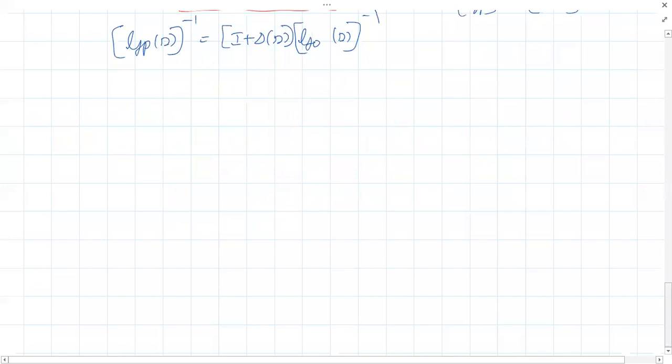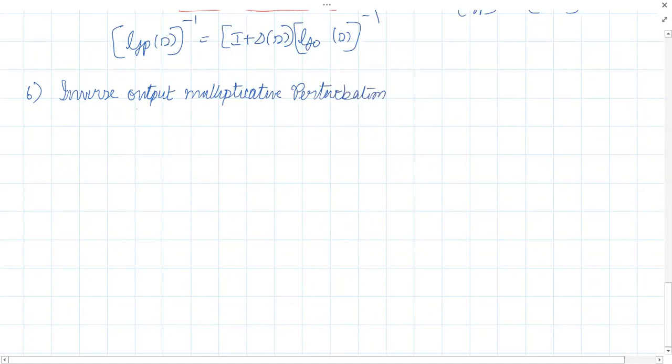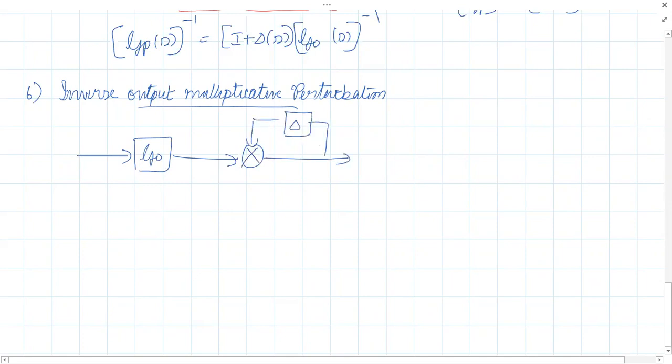And then we have inverse output multiplicative perturbation. That appears at the output side of the plant. So here we have G naught, then the summing point, and here is our delta, plus minus.